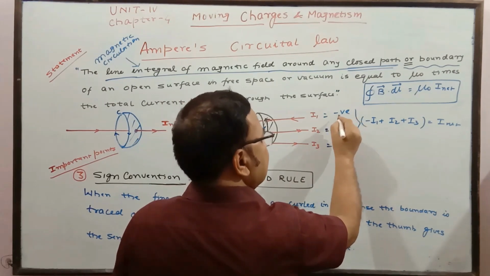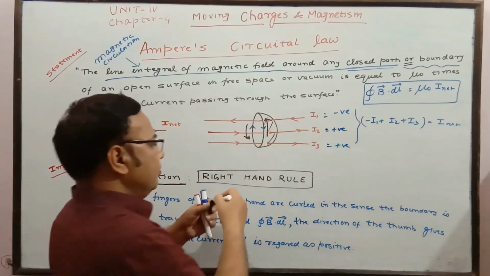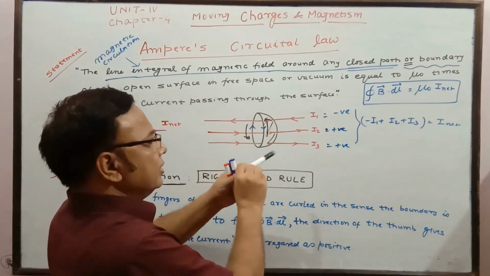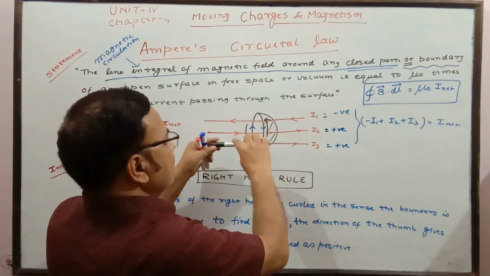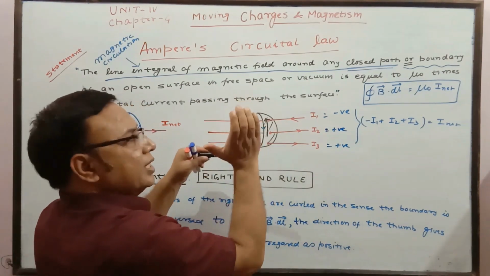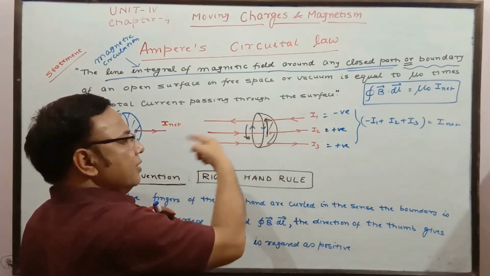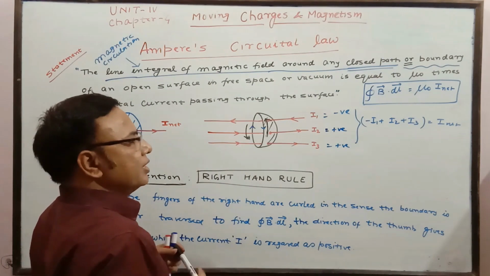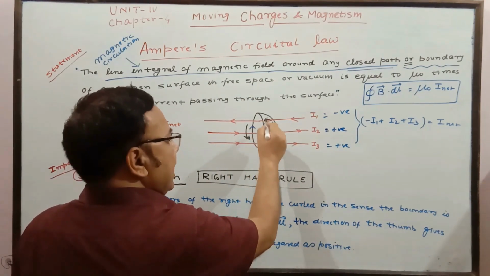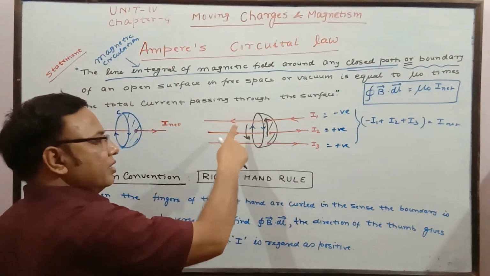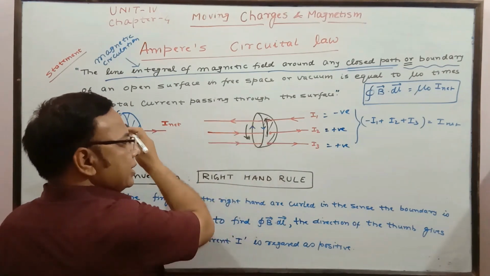Suppose I take this wire. We are going to traverse the path like this, curling the fingers in this way. The thumb is in this direction. So currents in this direction will be positive, and the rest of them are negative. For this black arrow direction of traversal, the current in this direction will be positive.